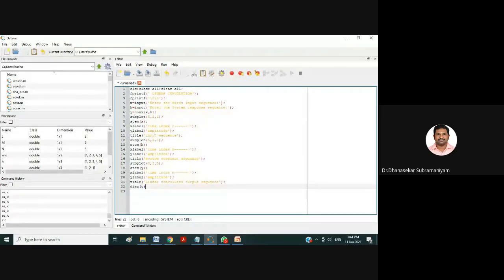If you want to get this output value in the command window, our linear convolution output is nothing but Y. If you want to get those values in the command window, you have to give the command display of Y. Then the linear convolution output values will appear in the command window. A semicolon means the value won't appear, so you have to write this without a semicolon. So our code is over.